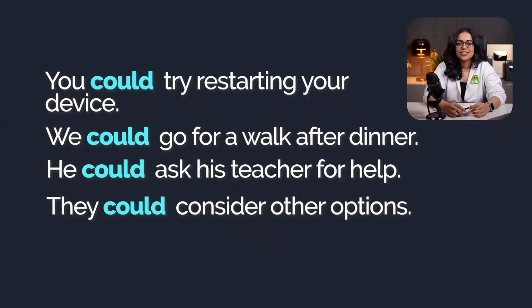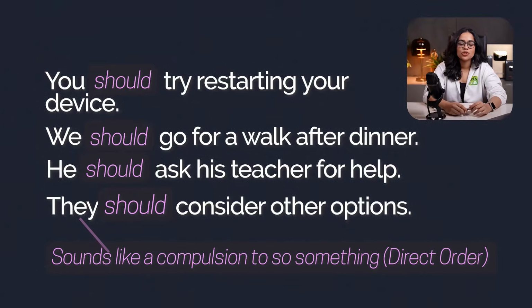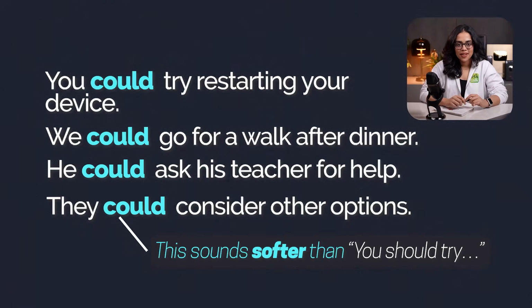Now, in all these sentences, we can replace could with should. But when you use should, it sounds like a direct order. It sounds like a compulsion. Could helps you make these sentences softer, and it's often used when you're offering an idea or options.